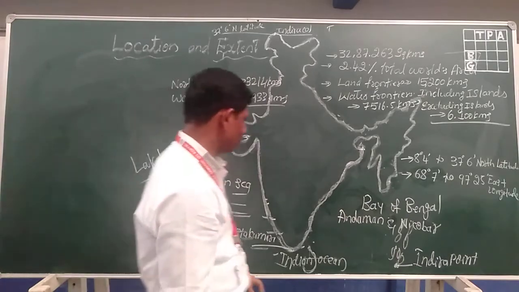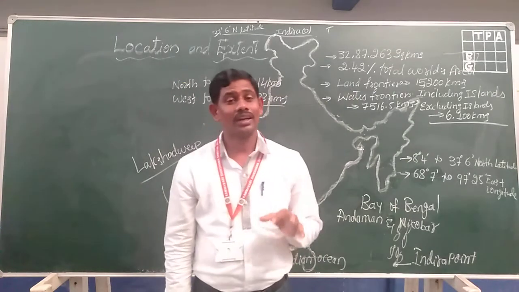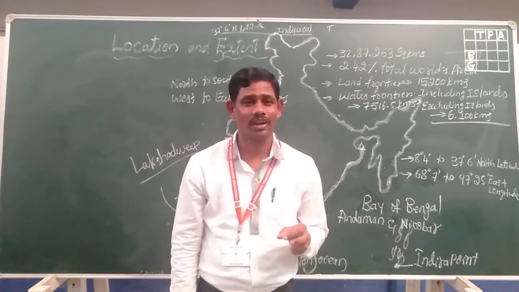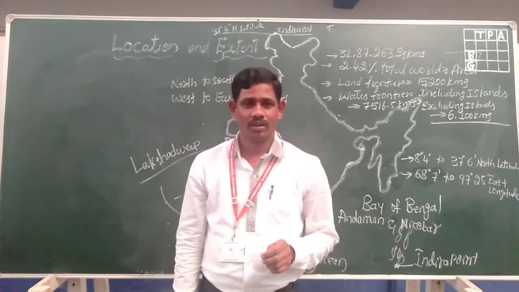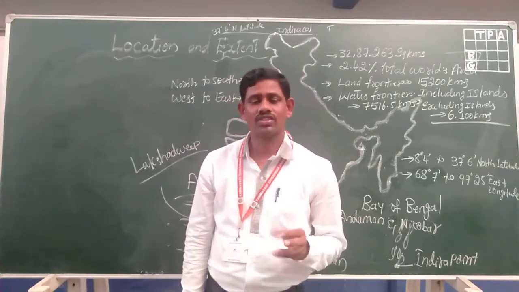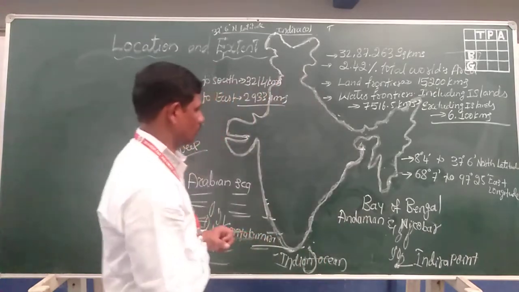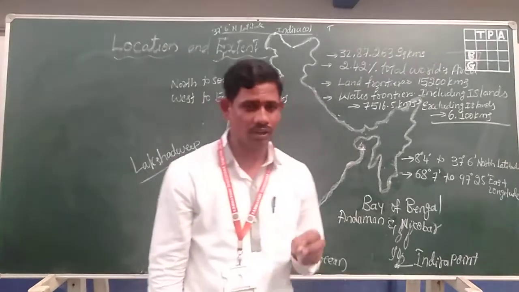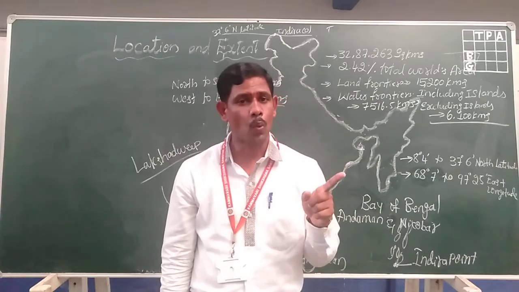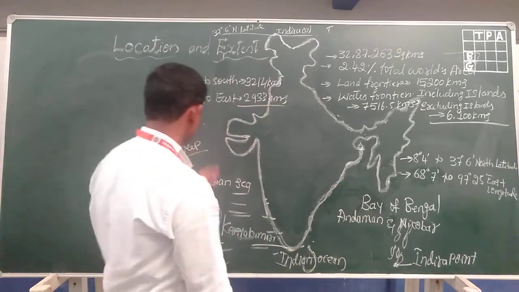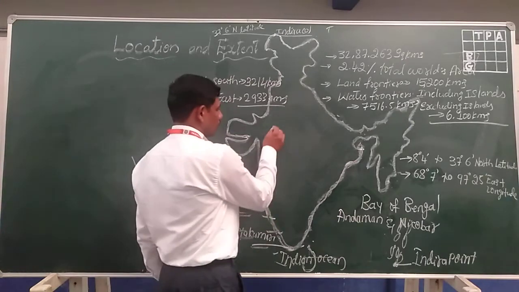So okay, now let me discuss the neighboring countries of India. Which neighboring countries surround India? India is a peninsular Asia. And it is a subcontinent. It is a peninsular Asia because it is surrounded by water on three sides, one side land. So remember that. The major neighboring countries of India.